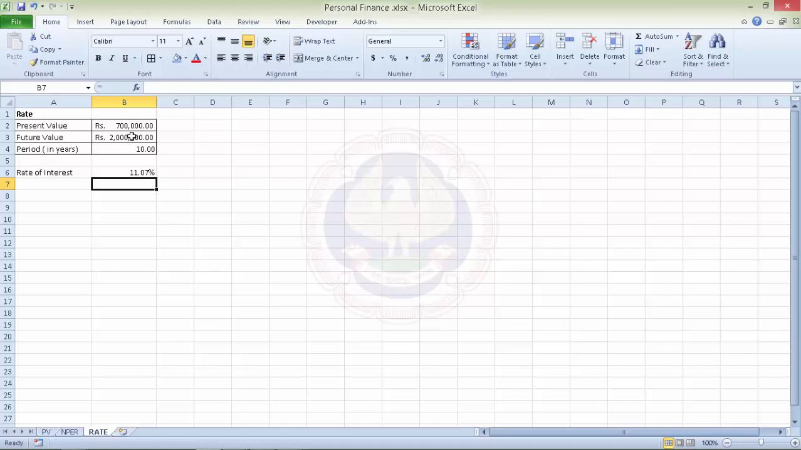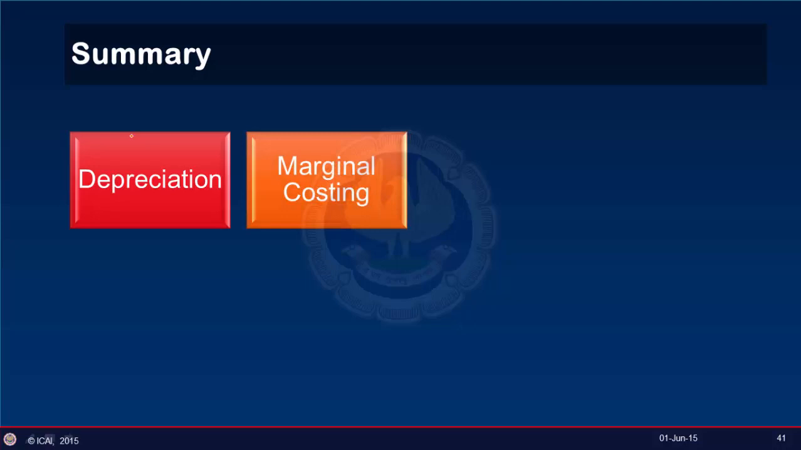So friends, we have seen how we can use the function PV, NPER and rate for taking personal financing decisions. Now, to summarize, Excel is a great tool for excelling in a lot of functions which we have to perform. In this chapter, we have learned to use Excel in depreciation using formulas, as well as various kind of depreciation using Excel functions meant for depreciation. We have also seen the use of Excel in performing marginal costing analysis and preparing cash budgets.